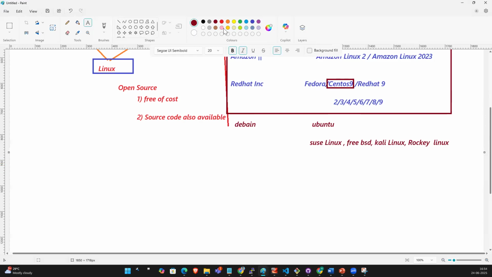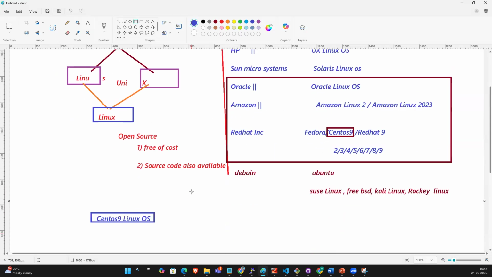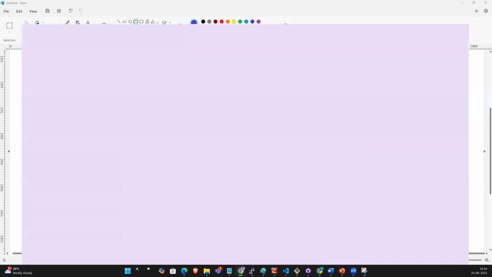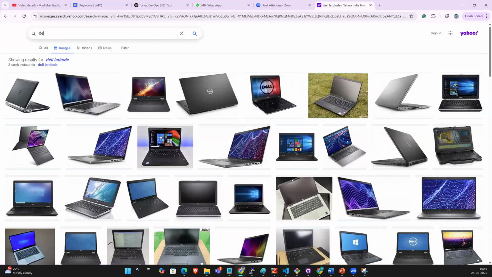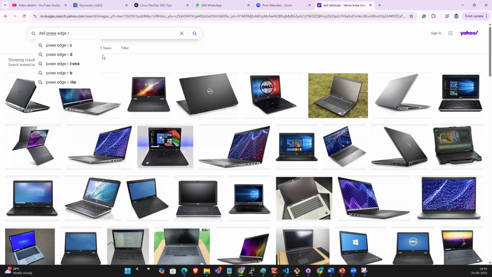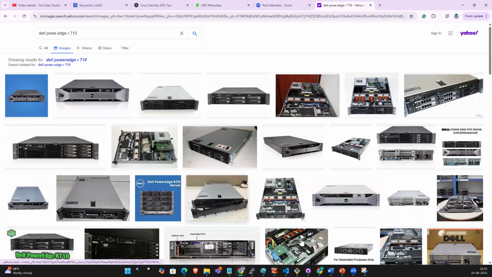Okay, so what we will learn in this course is CentOS 9 Linux OS. What is a Dell PowerEdge 710?